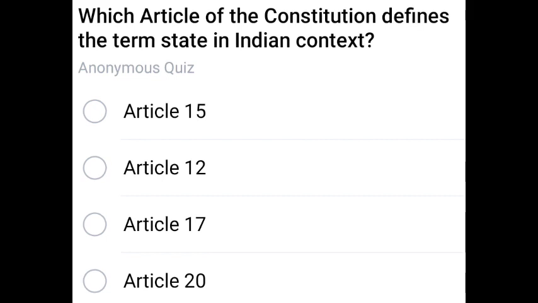Next question. Which article of the Constitution defines the term state in Indian context? Article number 12. Article number 12 defines the term state in Indian context.